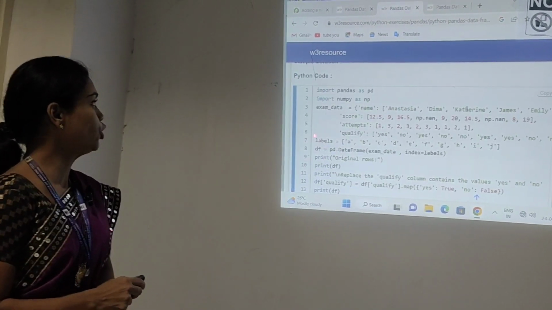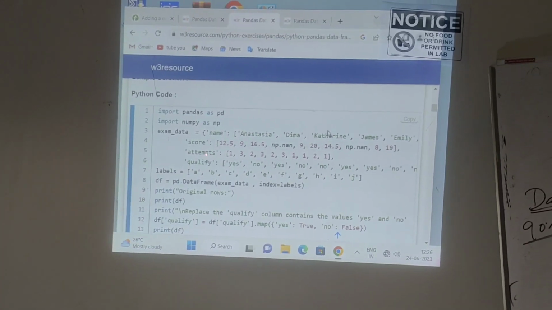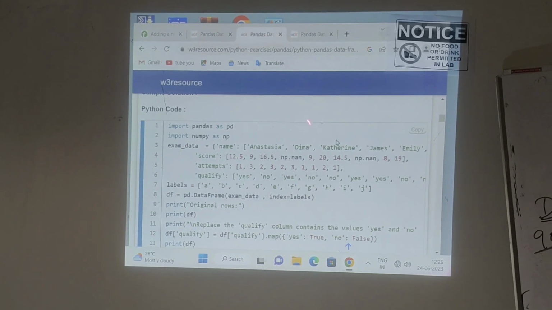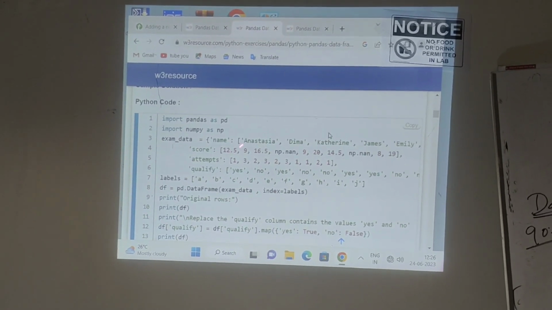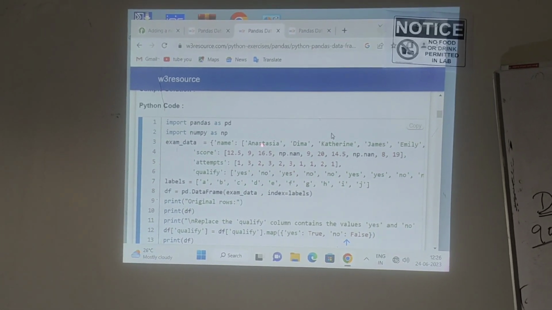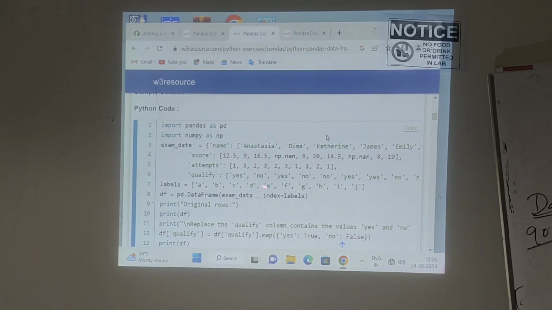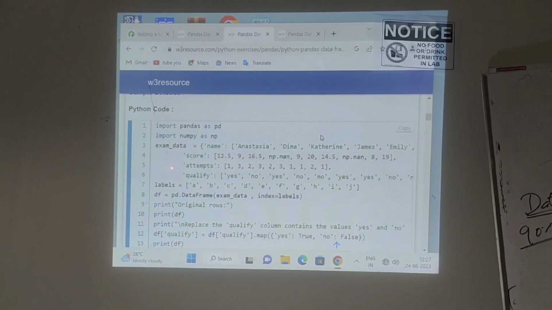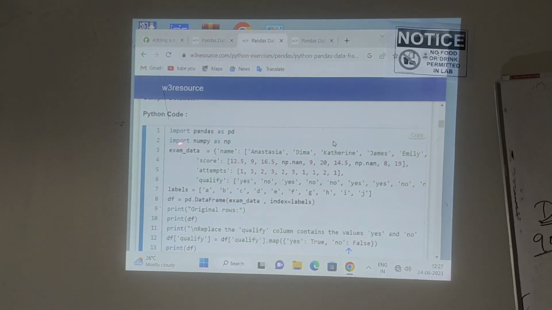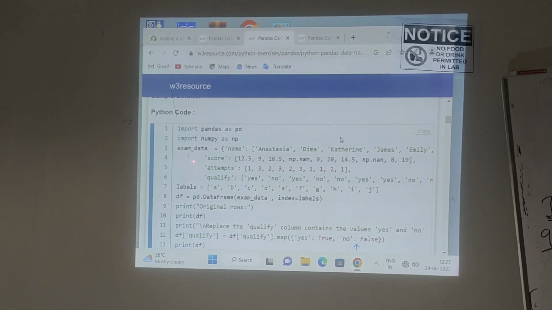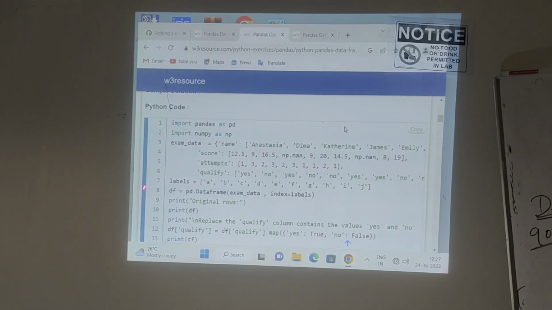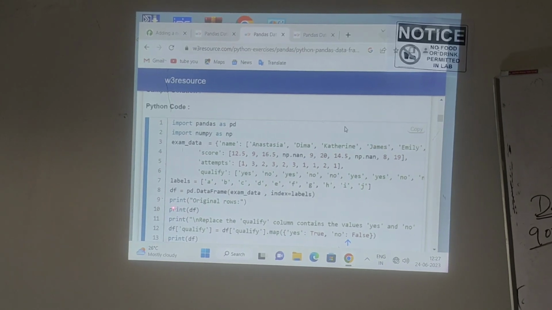So I already told you what the first statement in your Pandas program is. Import pandas and import numpy. After that, I will create a dictionary. Through the dictionary, I will feed some input data. After creating the dictionary, I will store all the elements inside a variable. So this is my variable. You can give the variable name on your own. Here I gave the name exam_data. Understand? After creating the variable, I will create one index value also.